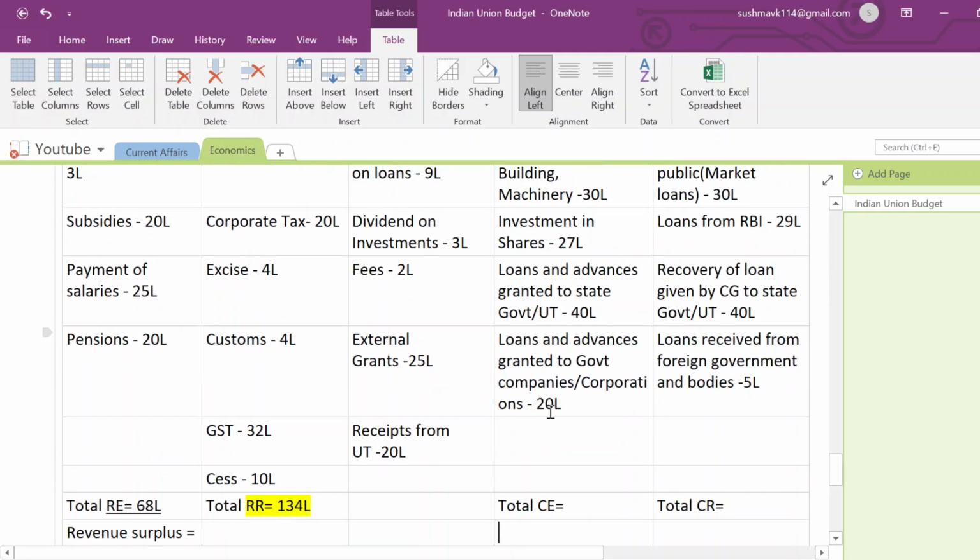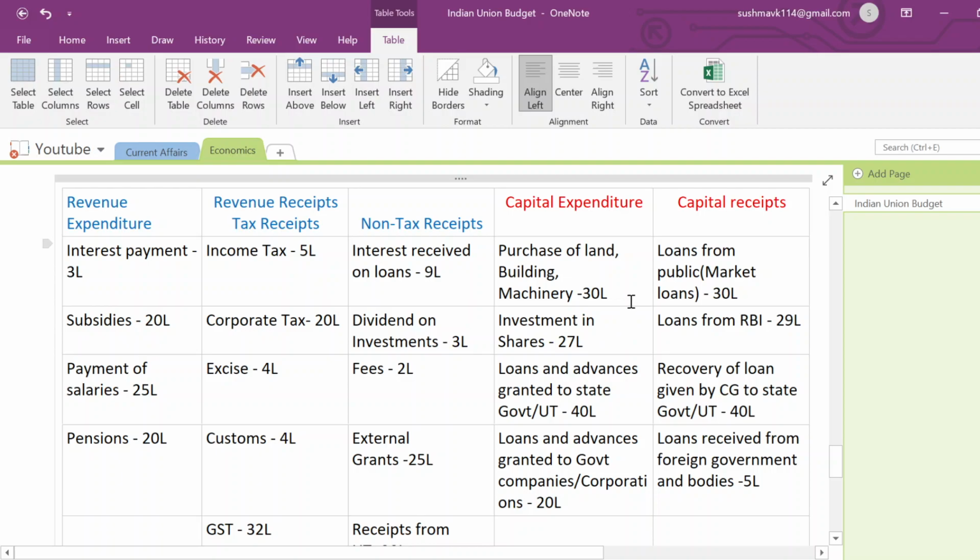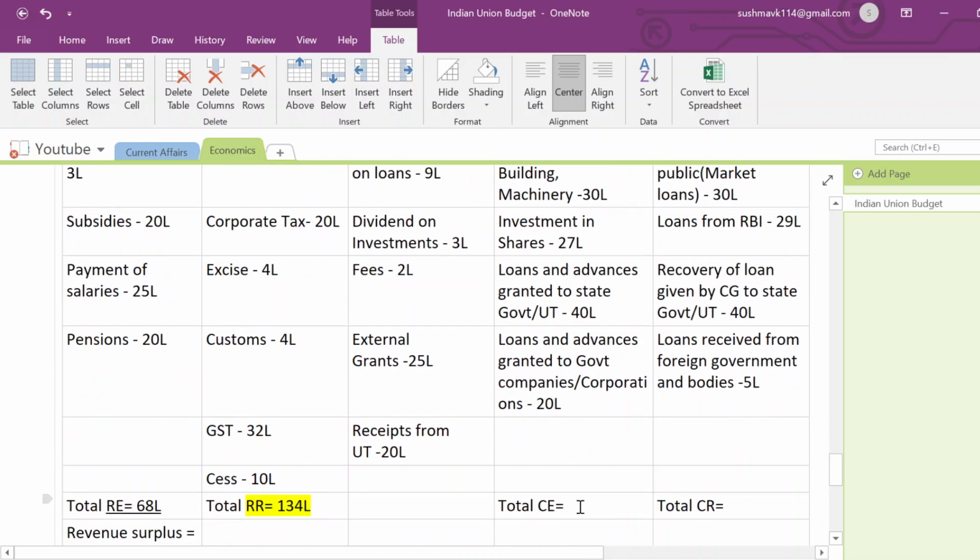Okay, now let us add capital expenditure and capital receipt. See, I have told you, right? When you see the syllabus studies in the study material, they have given most terminologies and it is really hard to understand. So I am making it in a simpler way. These terms, the capital expenditure and capital receipt, they have given in a different way, so I have made it in this form. See, all these will not come for the exam, so they will not ask you to calculate all these things, but I'm doing it just to make you understand how the budget will be. So in a practical way, they will make the budget like this. In a theoretical way, you know how it is given in your textbook.